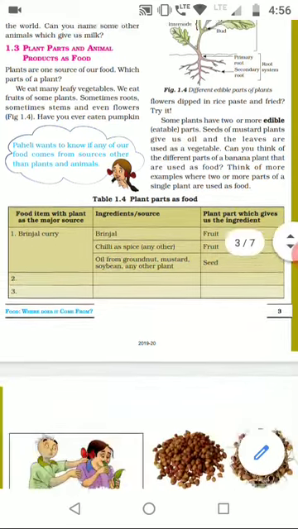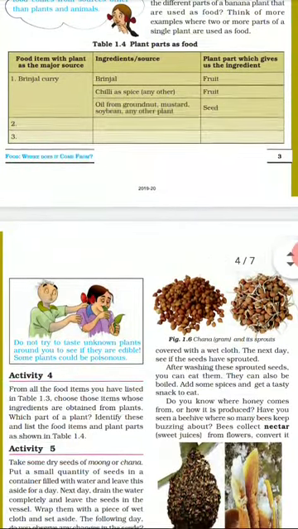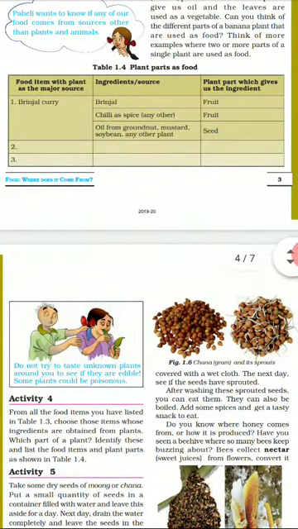Now we must all be cautious that we should not try any unknown plant as food, because it may be poisonous and we don't actually know whether it is poisonous or not. So we should not taste any new plant to see whether it can be used as food or not.